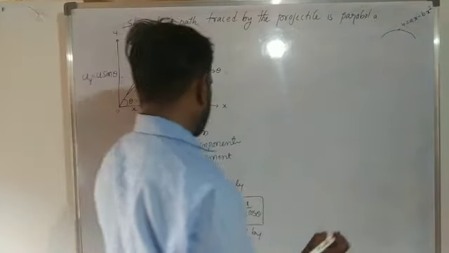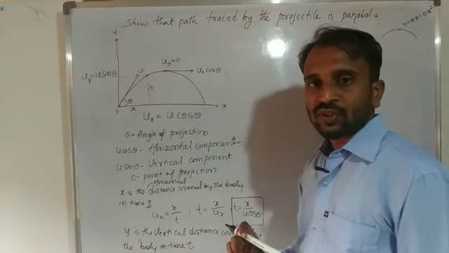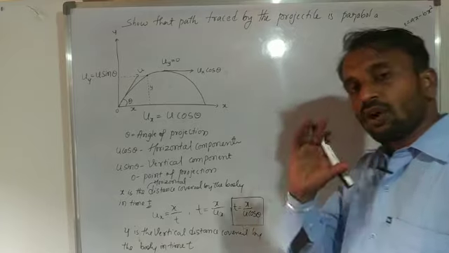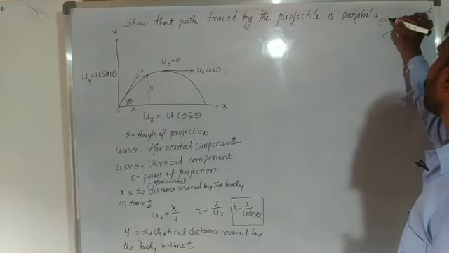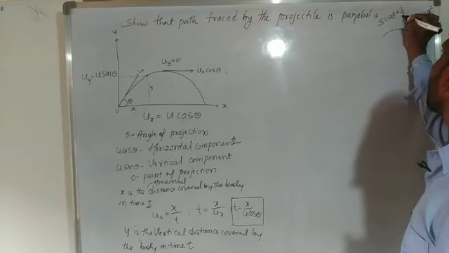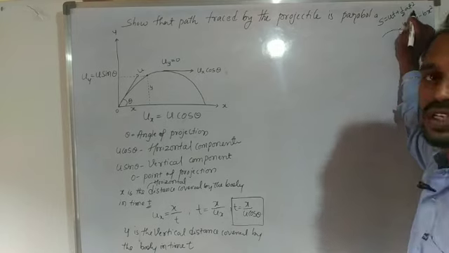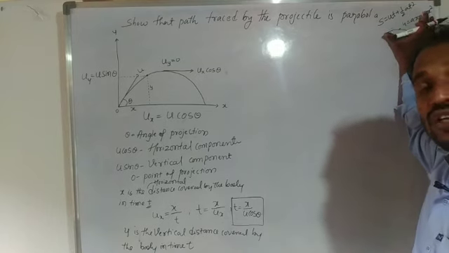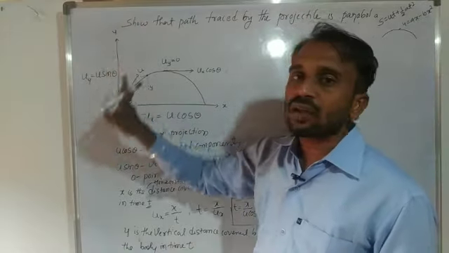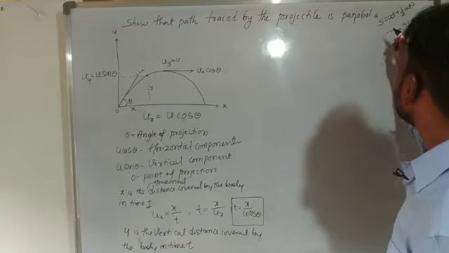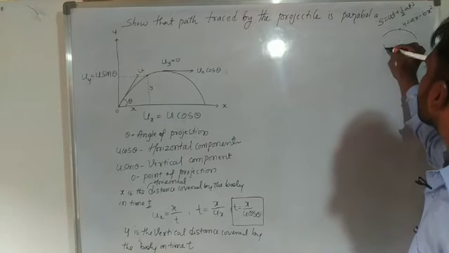So here we want to calculate this displacement. Why displacement? You already know the general formula: distance s is equal to ut plus half at square. S is equal to ut plus half at square. So this one is the displacement formula. But the object is in a vertical direction, so here we consider the equation h is equal to